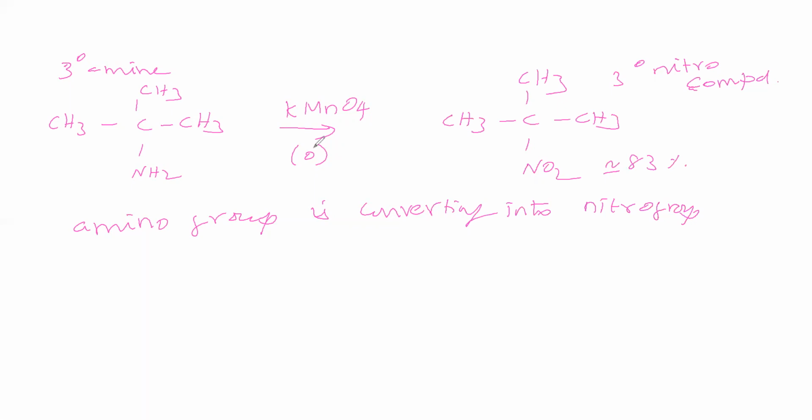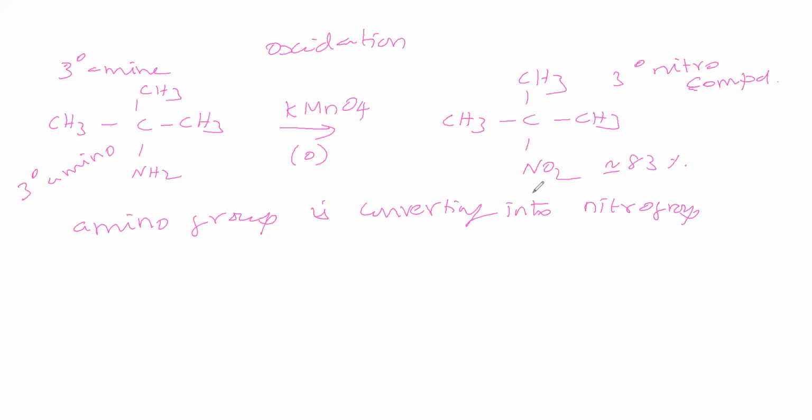Okay, so the tertiary amino group is oxidizing with the oxidizing agent KIO4 to give the tertiary nitro compound. This process is called oxidation. Which is undergoing oxidation? The amino group is undergoing oxidation. Now see, the amino group is converting into the nitro group.